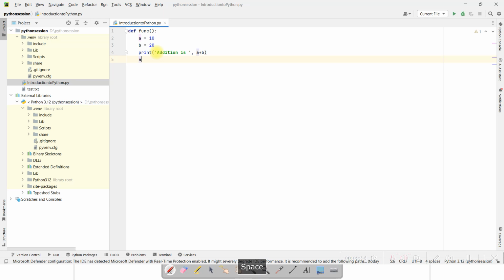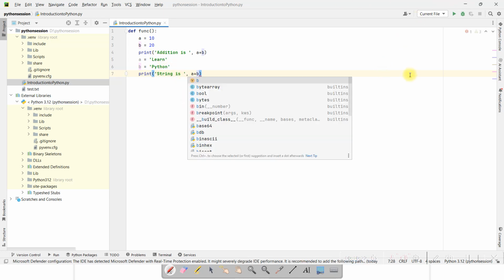Now let's say if I again define the variable a with string learn and then b as Python. Again, when I'll print this, I can put one message again, string is, and then a plus b.